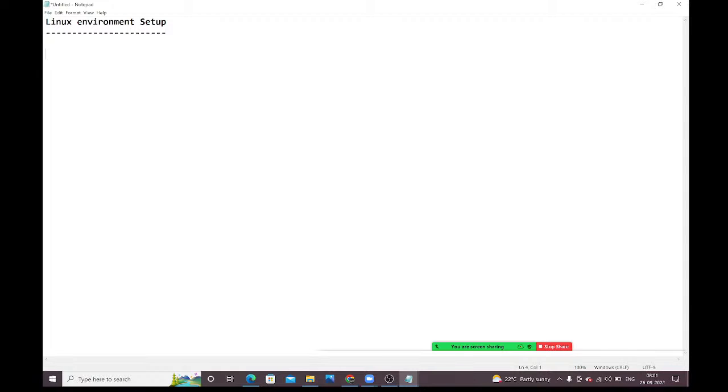See guys, what am I going to do? I'm going to do this Linux environment setup. If you want to set up the environment, what is the first step, guys? We need to create an account in AWS. That is the first step, guys. The first activity is to create the account in AWS.